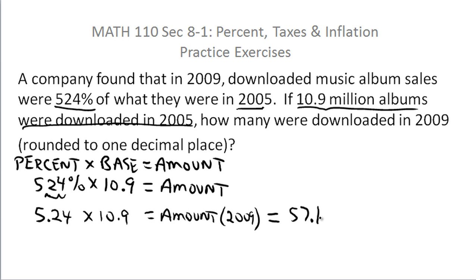And remember, this is in millions, so it's 57.1 million. It says round to one decimal place, so it's 57.1. If you look at your calculator and round it to one decimal place, you'll get 57.1 million.